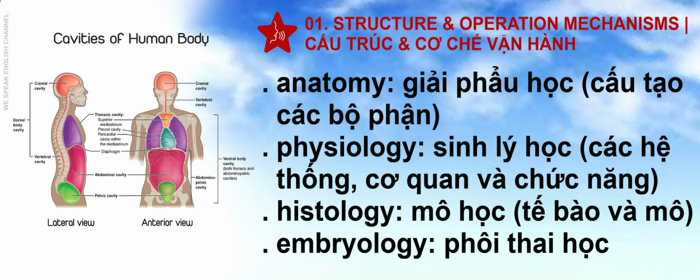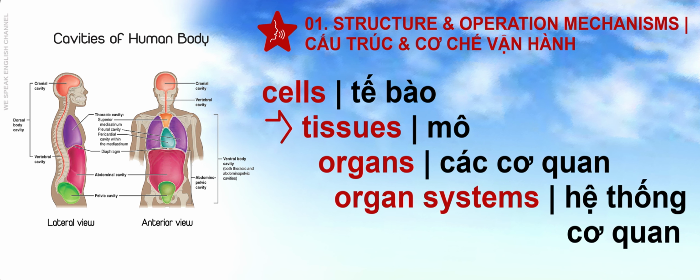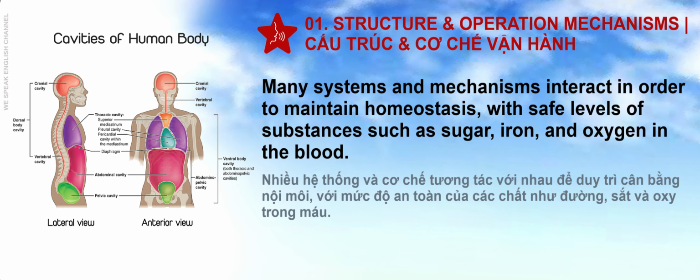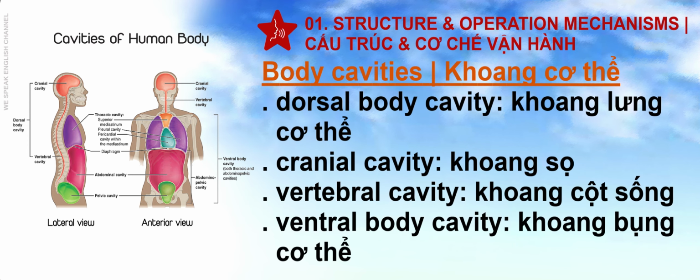Anatomy. Physiology. Histology. Embryology. Cells create tissues. Tissues create organs. Organs create organ systems. Many systems and mechanisms interact in order to maintain homeostasis, with safe levels of substances such as sugar, iron, and oxygen in the blood.